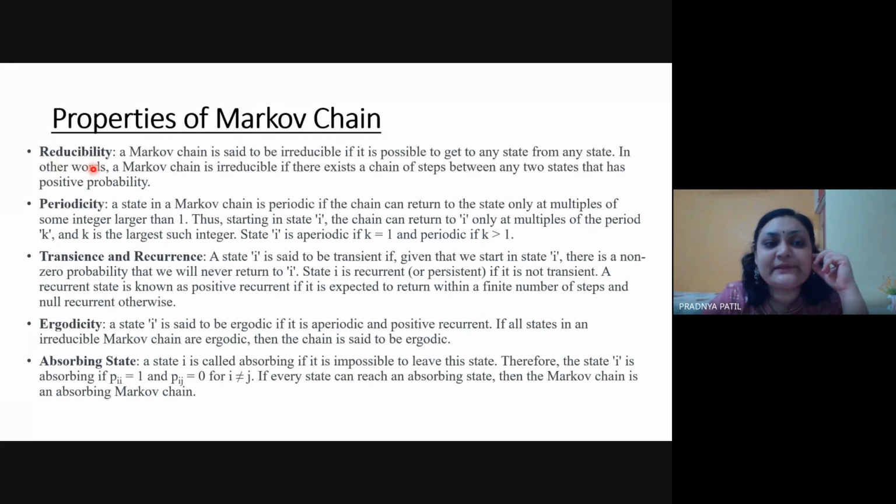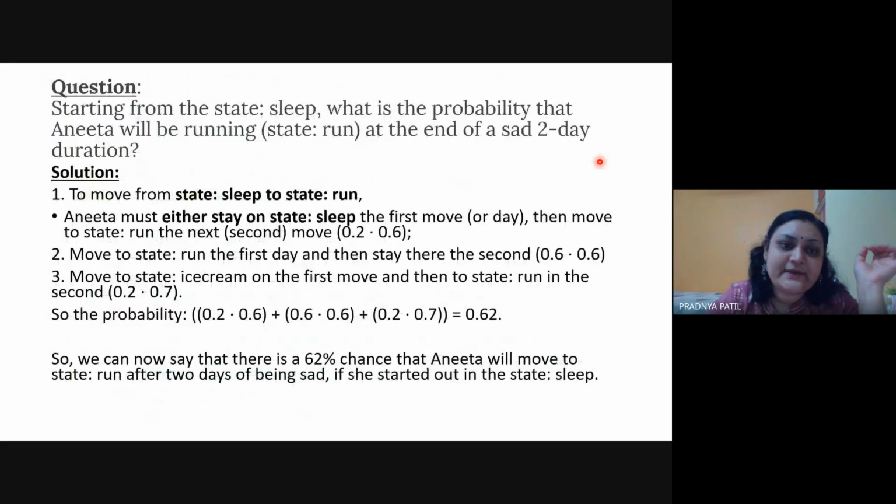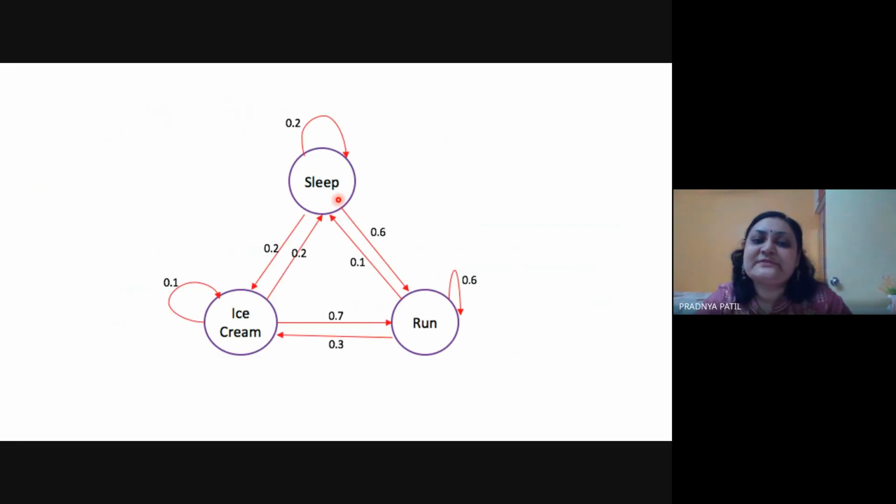And here, these are the important properties. This is reducibility. When we are creating any Markov chain model, we need to check whether this Markov chain is reducible or irreducible. A Markov chain is called irreducible if it is possible to get to any state from any state. Now let's say you are working on Anita's diagram. From sleeping, I can go to ice cream, I can go to run; from run to run, I can again come back, I can again go to ice cream, I can again go to sleep. From any state to any state, I would be able to transition because there are these arrows.